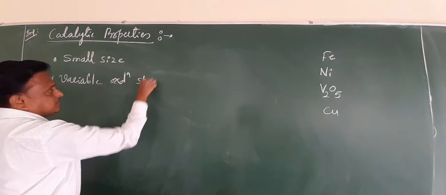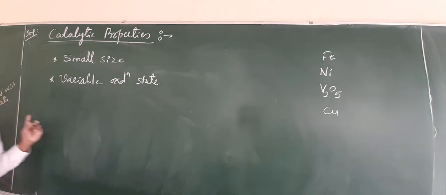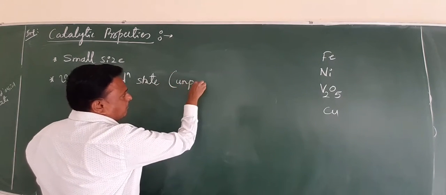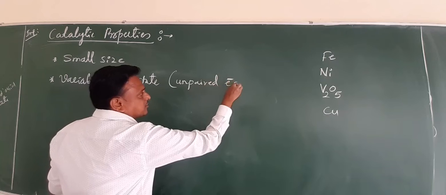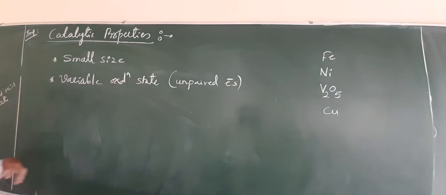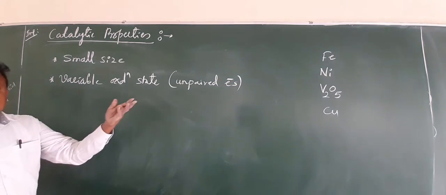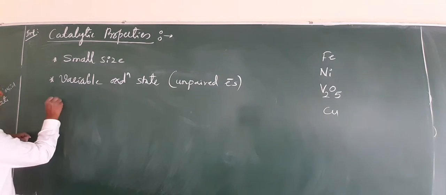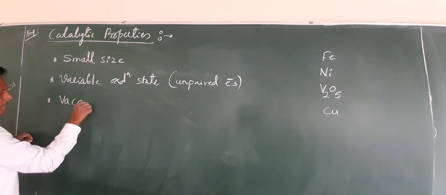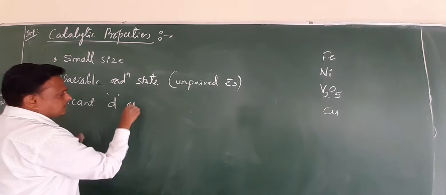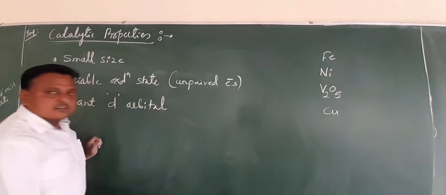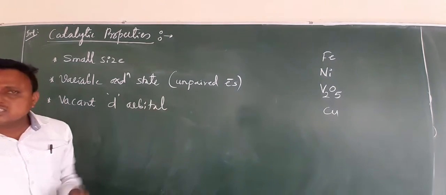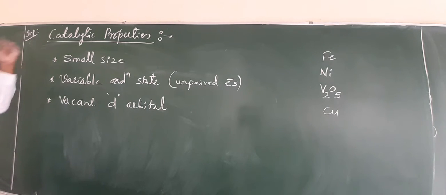oxidation state. They have variable oxidation state. Variable oxidation state is nothing but unpaired electrons. The maximum number of unpaired electrons makes it easy to form a compound. And next one, vacant d orbital. They have vacancy of d orbital. Due to the vacancy of d orbital, they can easily show catalytic behavior.